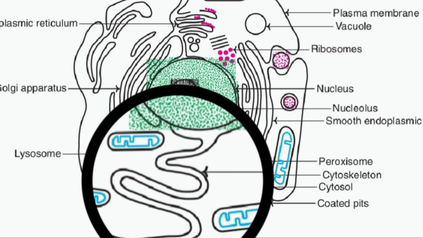Now, cytosol and cytoskeleton. The cellular matrix or gel-like substance in the cell or cytoplasm is also known as cytosol. In the cytoplasm or cytosol, we have many enzymes and metabolites, and this gel-like medium is seen. Cytoplasm has a complex network of proteins and filaments, which are called the cytoskeleton.